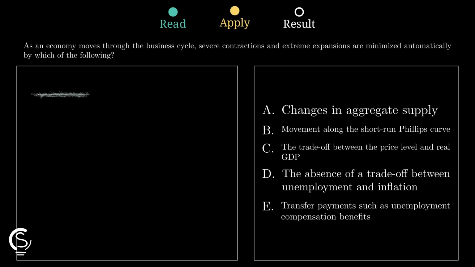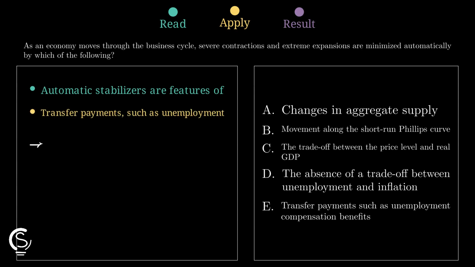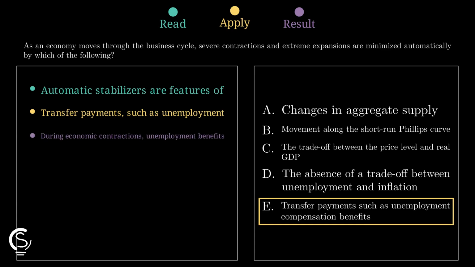Transfer payments, like unemployment compensation, fit that definition because when people lose jobs, those payments rise automatically, supporting income and spending without any extra policy vote. During contractions, unemployment benefits increase and cushion falling demand. So the built-in stabilizer is transfer payments, which makes choice E the correct answer.